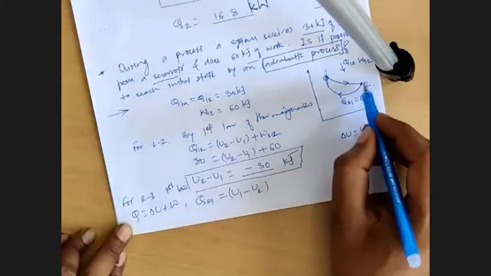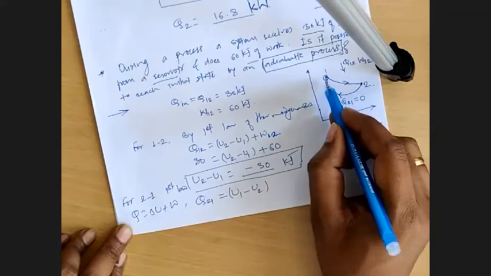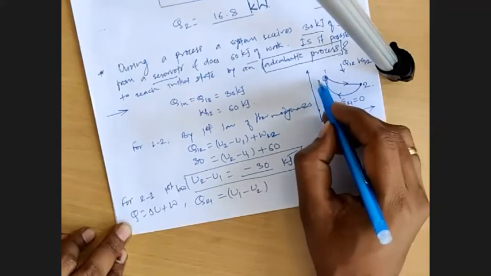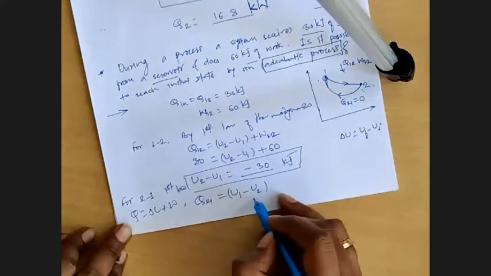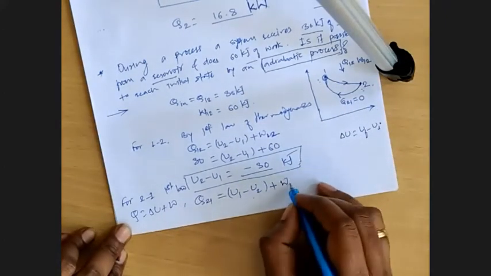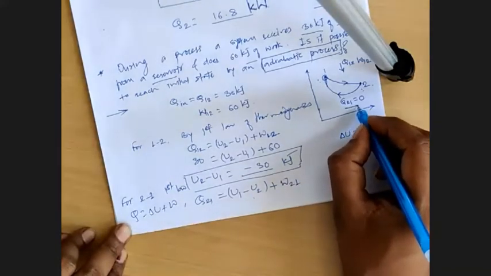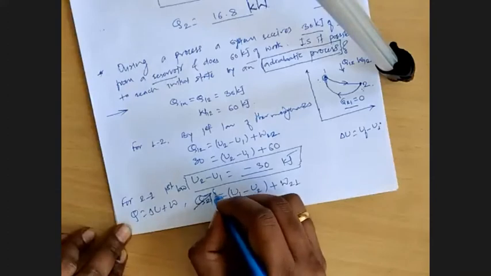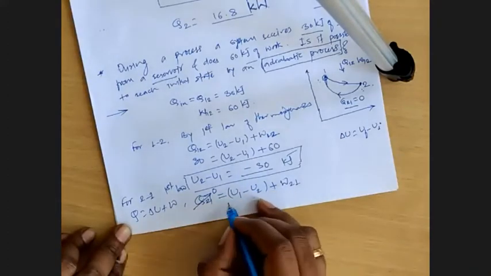Because the system is changing its state from 2 to 1. So for the reverse process, 1 is the final state and 2 is the initial. So U1 minus U2 plus W 2 to 1. Now they have given Q21 as 0, so this is gone.